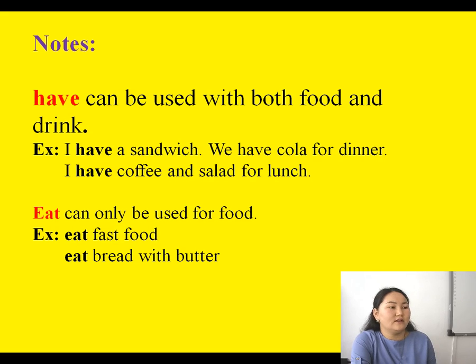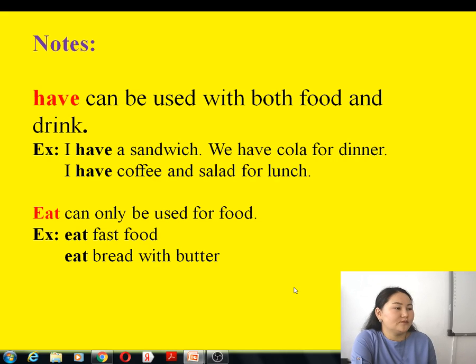So now let's pay attention to the notes. We have two verbs, have and eat. The verb have can be used with both food and drink. For example, I have a sandwich, or we have a cola for dinner.